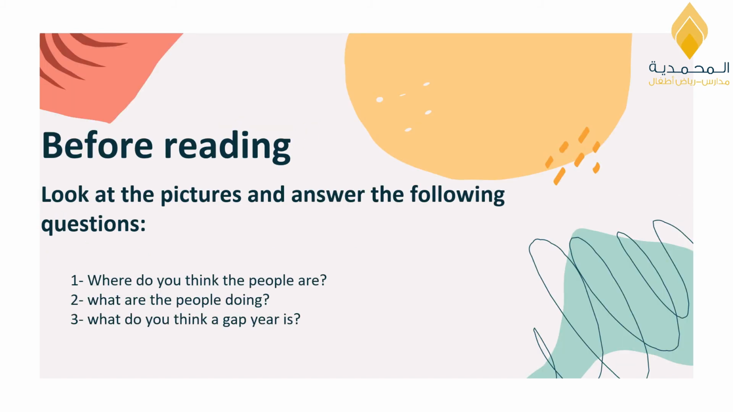Open your class book on page 84. Before reading, look at the pictures and answer the following questions. Where do you think the people are? What are the people doing? What do you think a gap year is? So before we read the text, I want you to try to answer this question after you take a look at the pictures.